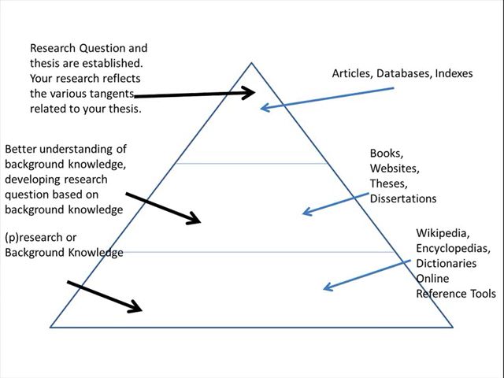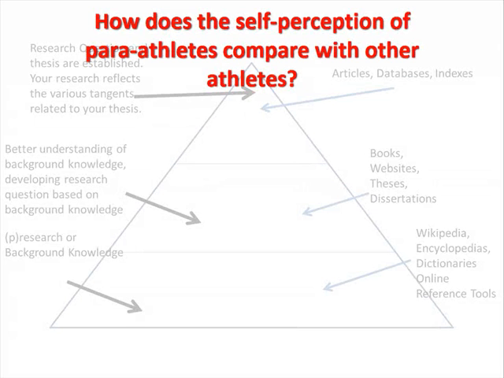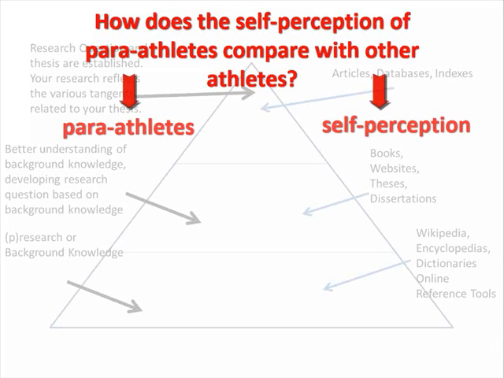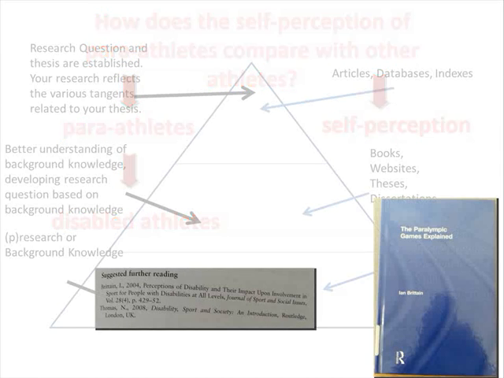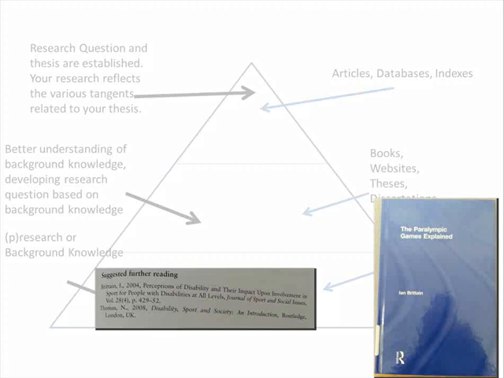for your particular topic. We have developed the research question as, how does the self-perception of para-athletes compare with other athletes? We broke our search phrase down to two key concepts, para-athletes and self-perception, and discovered that the term used to describe para-athlete is disabled athletes. We found one article listed in a bibliography of a book found in the Corban University library. Let's begin our search with this one article.